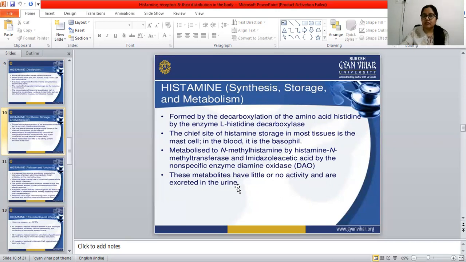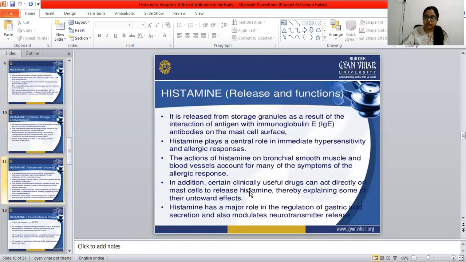These metabolites have little or no activity. They do not have any specific action, and they are excreted in the urine.